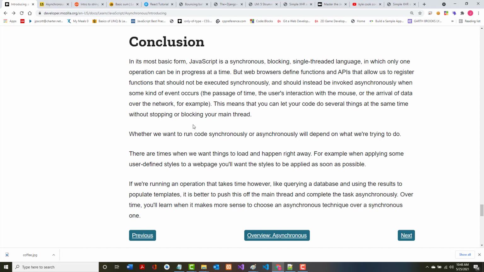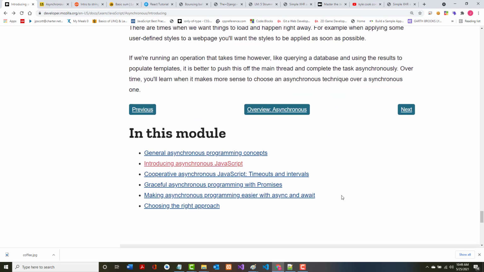If you're running an operation that takes time, however, and quite often this is going to involve a third-party external web API, something like querying a database and using the results to populate templates, it's better to push this off the main thread and complete it asynchronously. Over time, you'll learn when it makes more sense to do it one way as opposed to the other way. So that's it for this module.